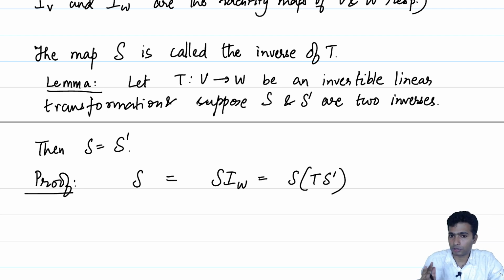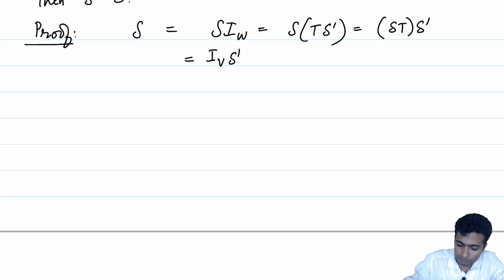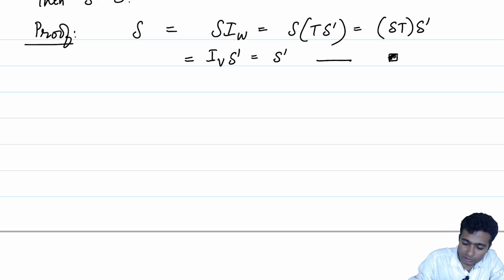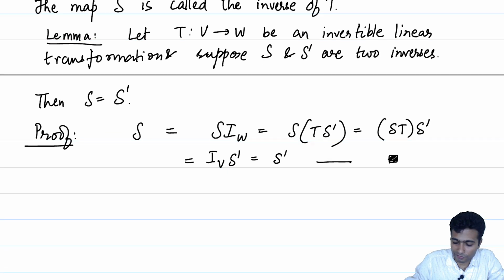But then the composition of functions, or the product of linear transformations, is an associative operation. So, this is equal to ST times S prime, which in particular is IV times S prime, because S is an inverse of T and ST should be IV by the very definition of invertibility. And this is equal to S prime because IV is the identity map. Hence, we have the result. This is a technique which we have seen earlier. We are just repeatedly using the same technique. It is quite powerful, as you can see.